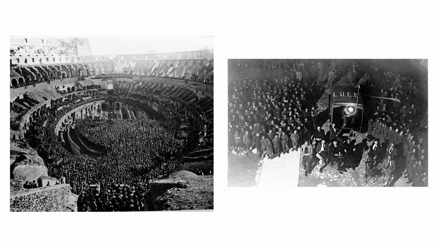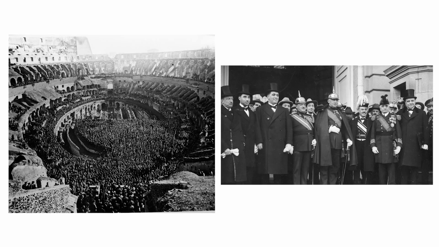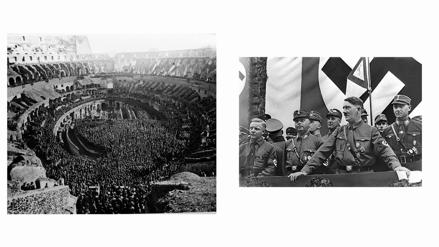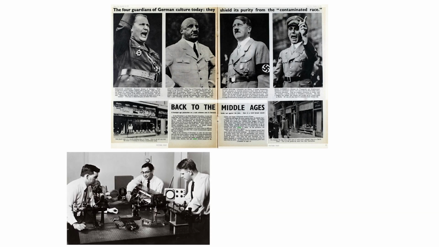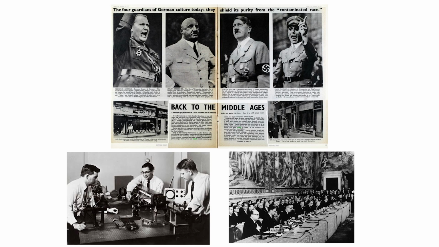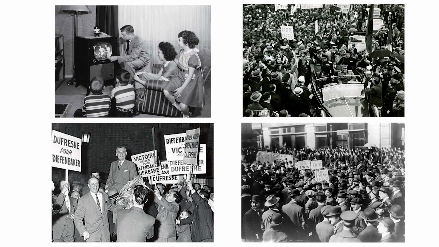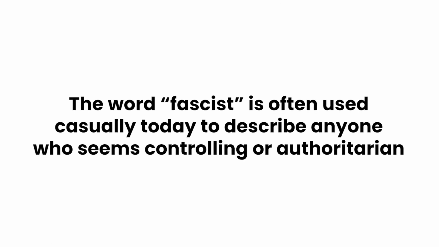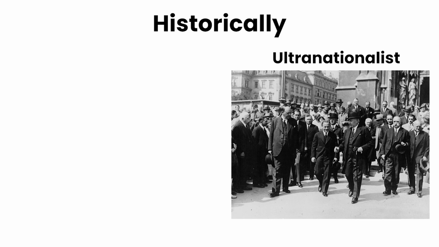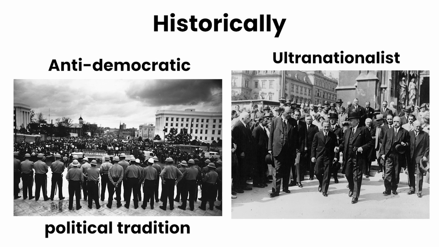It attempts to completely rebuild society through mass propaganda, political violence, centralized authority, and total loyalty to the nation or leader. Fascist governments may allow private businesses to exist, but those businesses are expected to serve the goals of the state. Independent labor unions, opposition parties, elections, and free media are normally restricted or destroyed. The word fascist is often used casually today to describe anyone who seems controlling or authoritarian. Historically, however, it refers to a specific ultranationalist and anti-democratic political tradition.